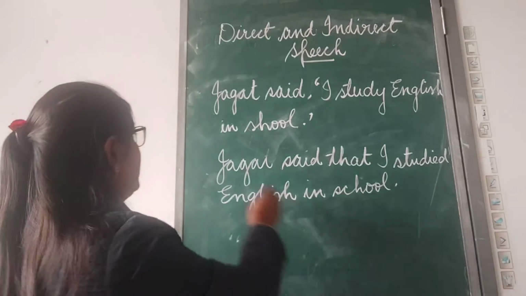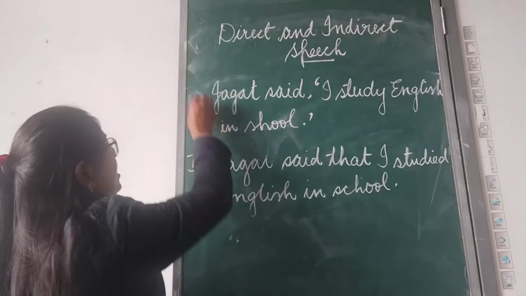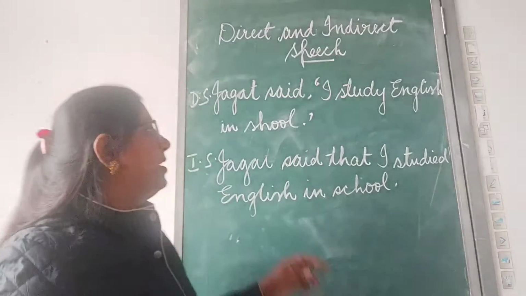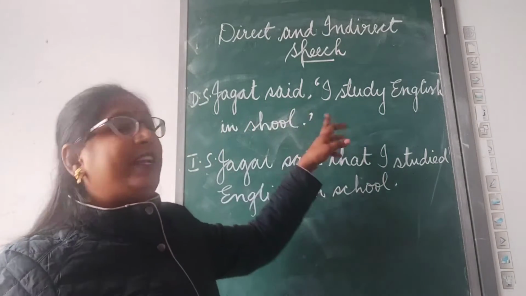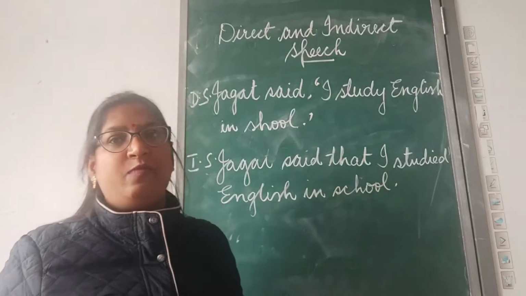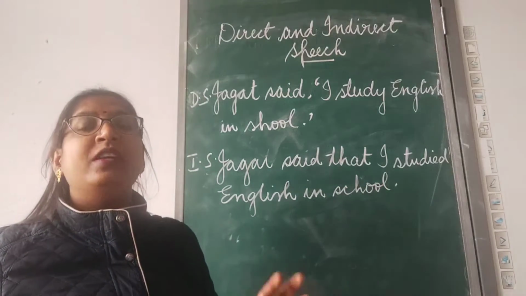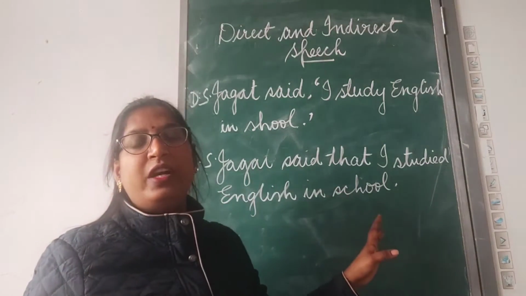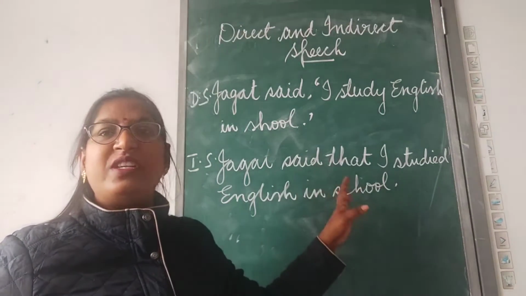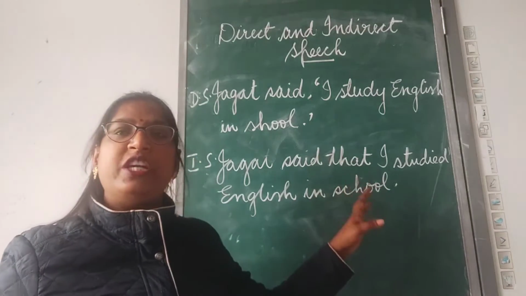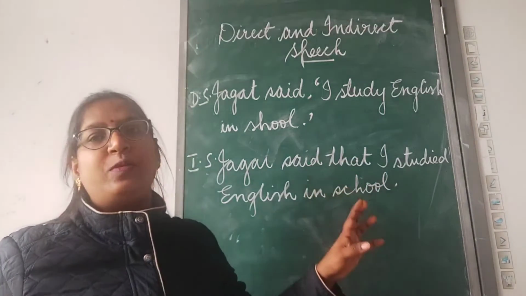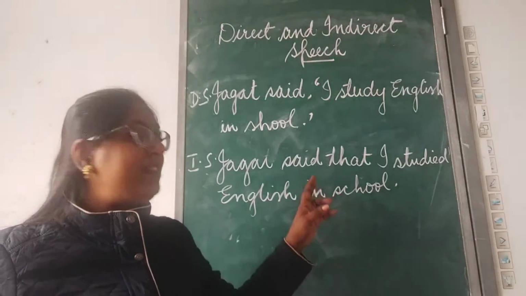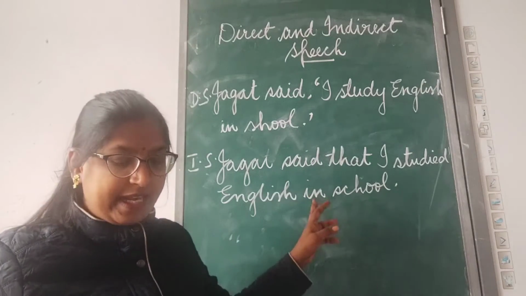So this is given in the indirect speech, and this is the direct speech. Once again I will revise it. Whatever is spoken by the speaker, when we write exactly the same without making any changes in them, that is called direct speech. And when the words of the speaker are not written exactly the same but reported or summarized in the words of the person who is reporting it, clear? That mode of narration is called indirect speech.